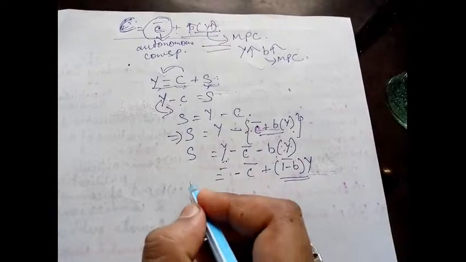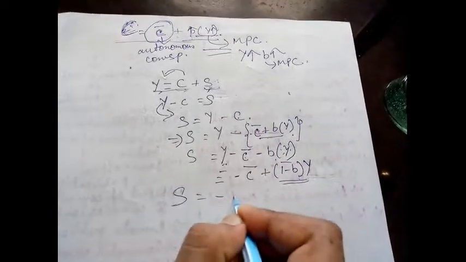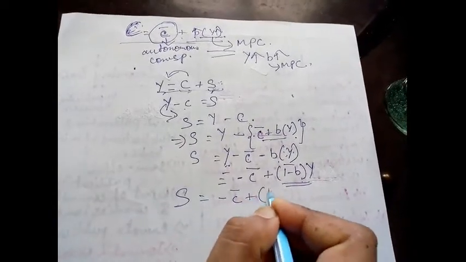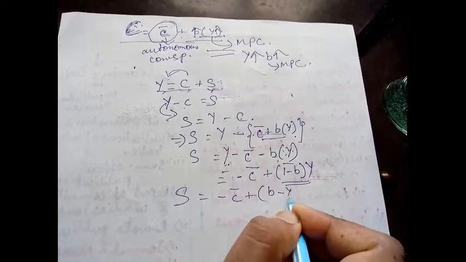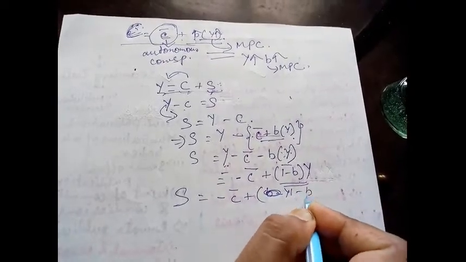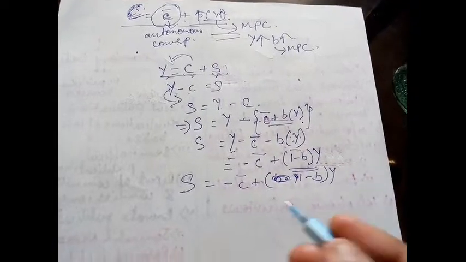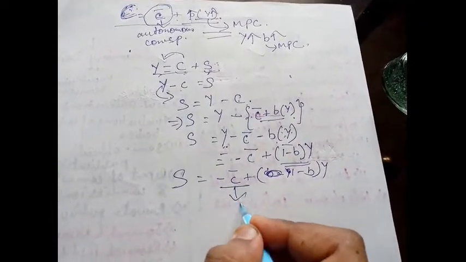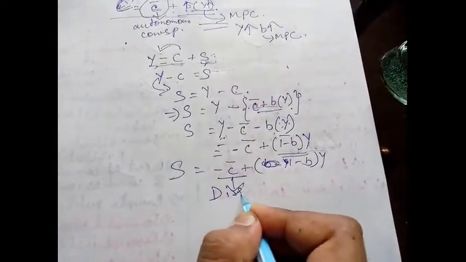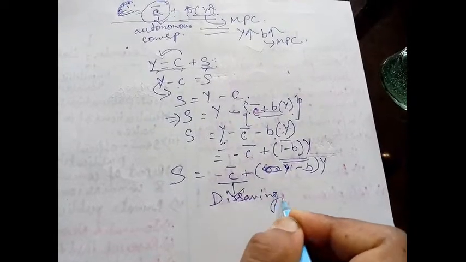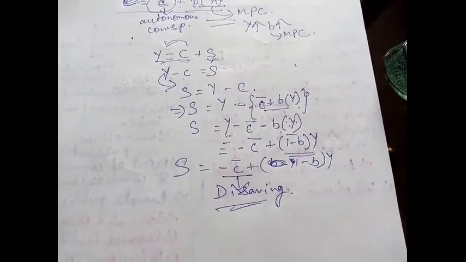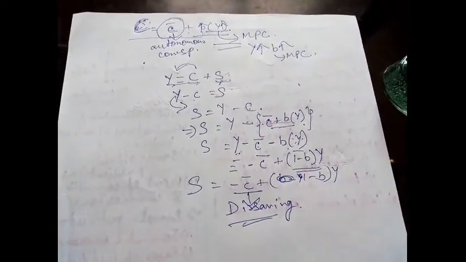So therefore S is equal to minus c bar plus (1 minus B) Y. And this minus c bar is what? It is your dis-saving situation.